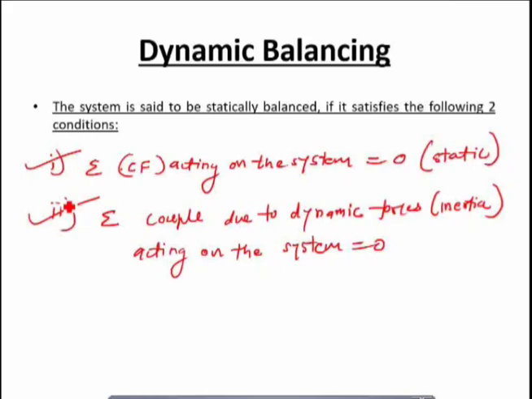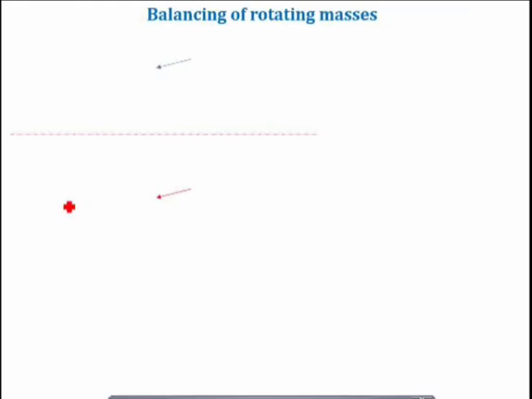That is why any system which is either rotating or reciprocating has to be completely balanced, that is, it has to be dynamically balanced. I hope you understand this. Now, let us understand the next concept. Let us understand the first case, that is, the balancing of rotating masses. In this module, we will understand the balancing of rotating masses and the balancing of reciprocating masses. So first of all, understand the balancing of rotating masses.